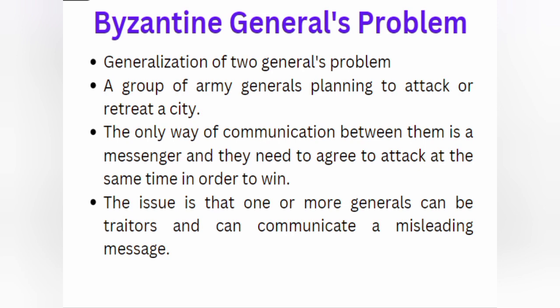To learn about the Byzantine Generals Problem. This problem is a generalized version of the two generals problem. Here a group of army generals are planning to attack or retreat a city. The only way of communication between them is passing messengers between the army generals, and they need to agree to attack at the same time in order to win the city. The issue is that one or more generals can be traitors and can communicate a misleading message.